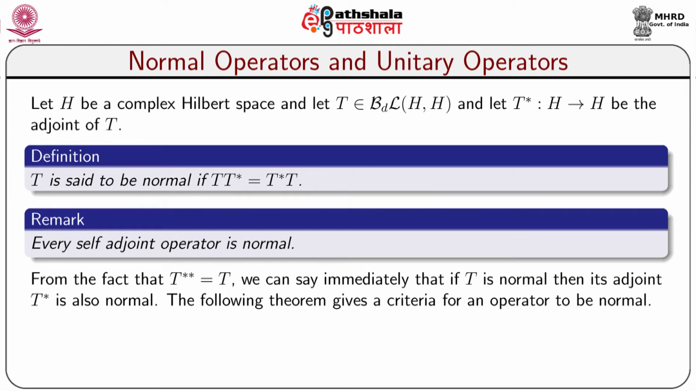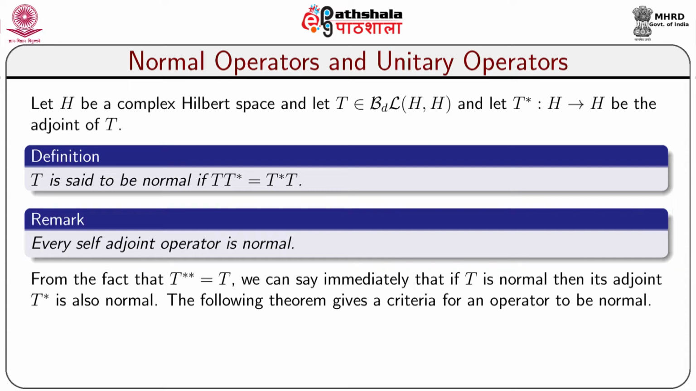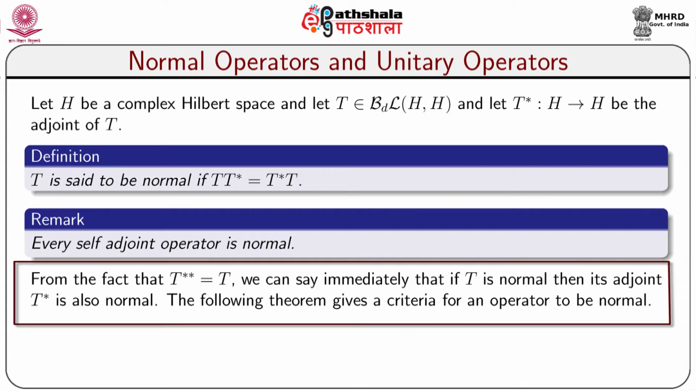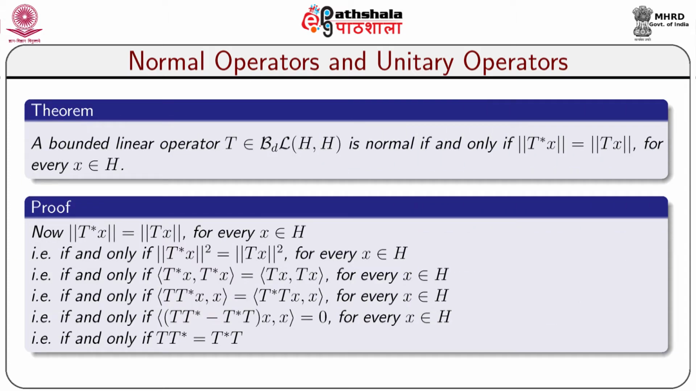So, we can get a remark that every self adjoint operator is normal. From the fact that T double star equals T, we can say immediately that if T is normal, then its adjoint T star is also normal. The following theorem gives a criterion for an operator to be normal. In this connection, we get the following theorem.